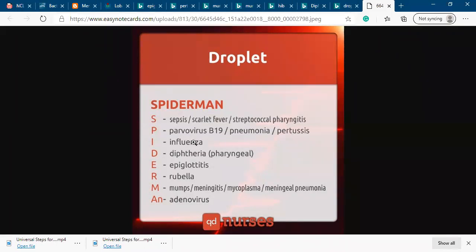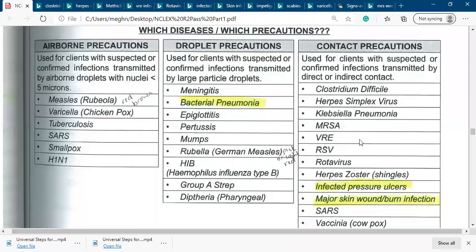And I stands for influenza, D for diphtheria, especially pharyngeal, epiglottitis, E, and R for rubella, right? And M stands for mumps or meningitis or meningeal pneumonia, and N for adenovirus. So this is the list and an easy way to remember the droplet precaution list of diseases, right?